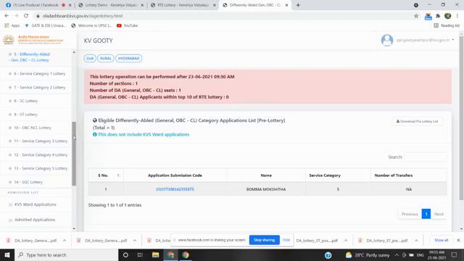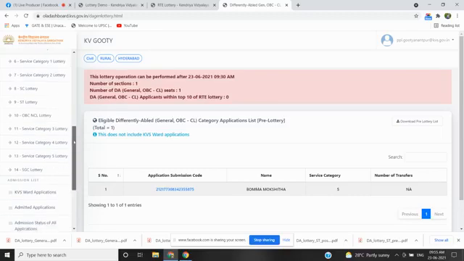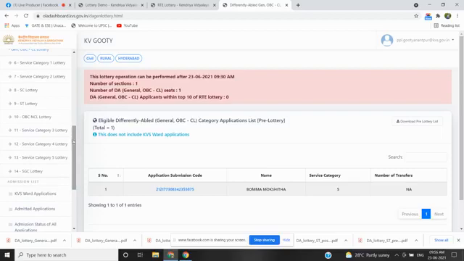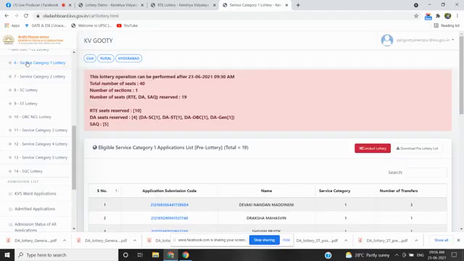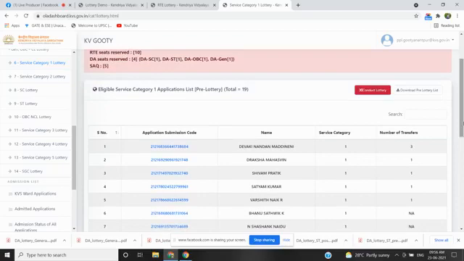Next we are going for the service category lottery. This is the service category, and you can see the total seats 40 and the number of seats: RTE 10, reserved 19, and you can see the categorization there. Before conducting the lottery, I am going to download the sequence.